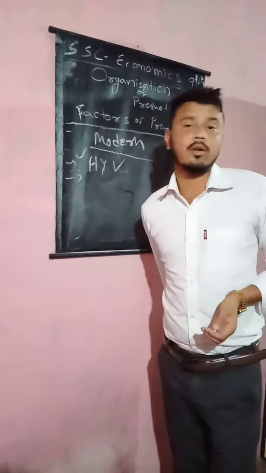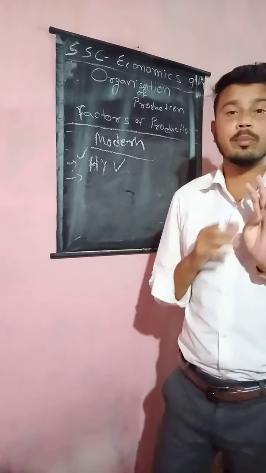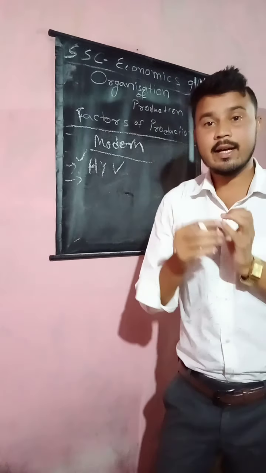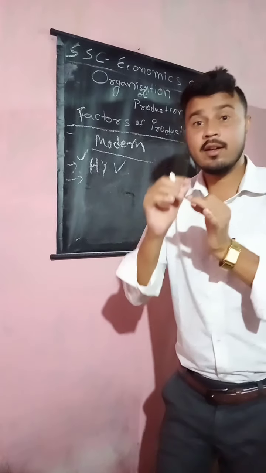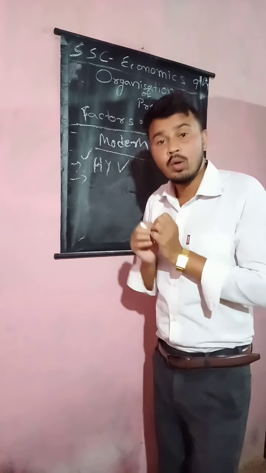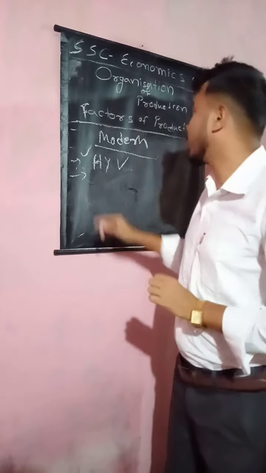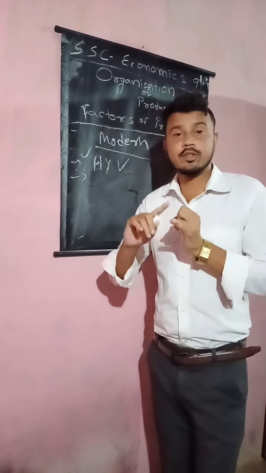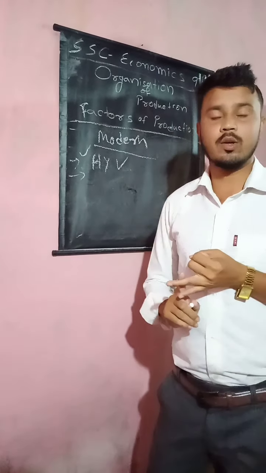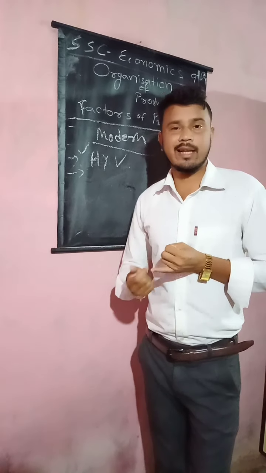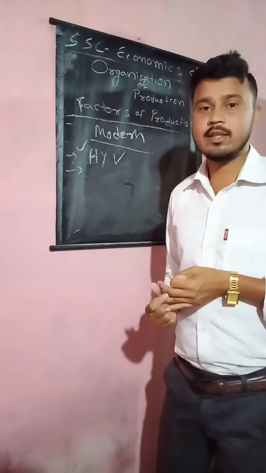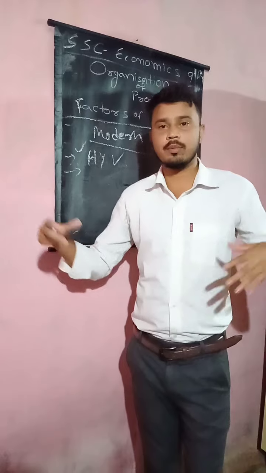So how many factors of production are there? Generally there are four main factors of production: land, labor, capital, and organizer. The capital means the fixed capital and the working capital. The fixed capital, we know, is land and machines. These are the fixed capital that works for the long run.